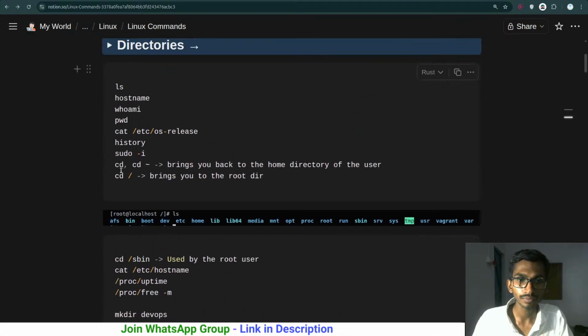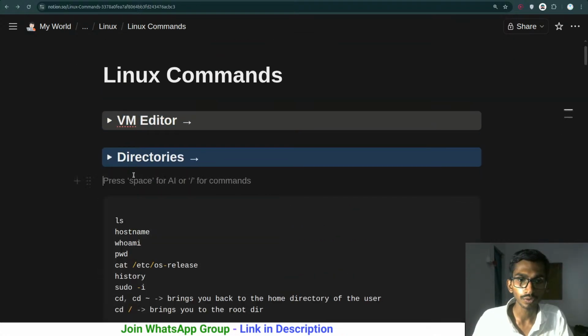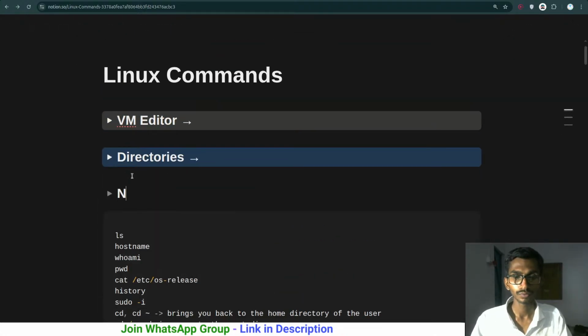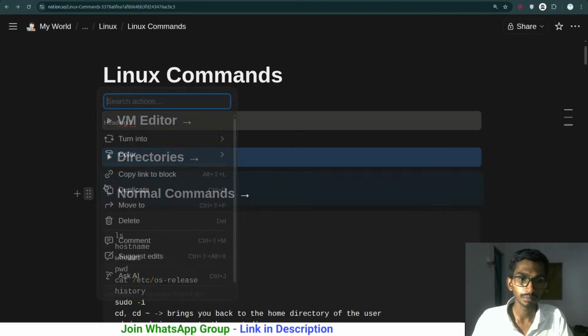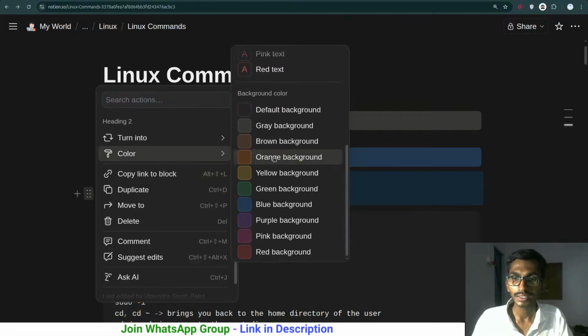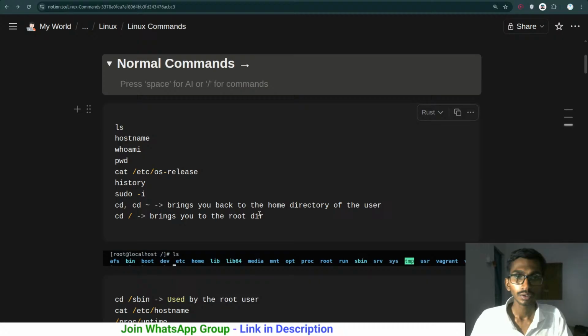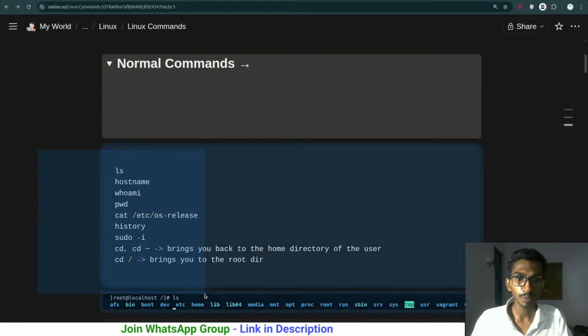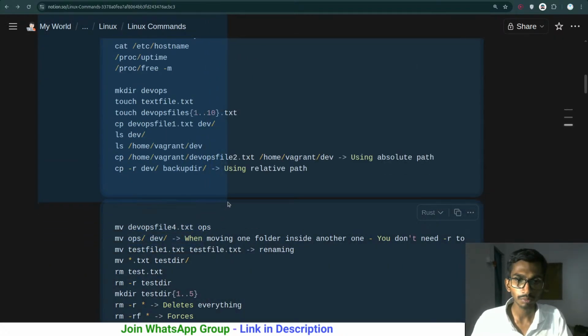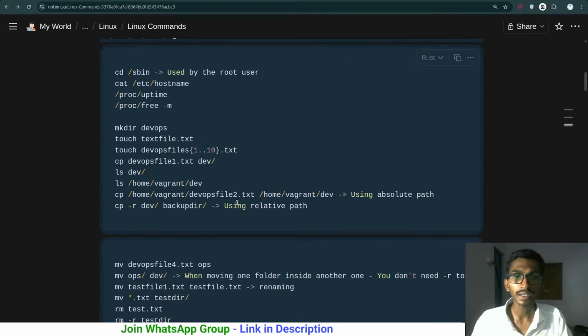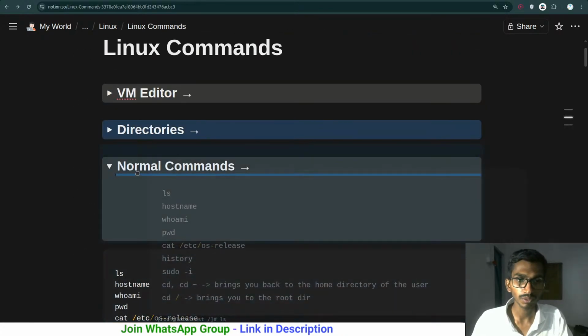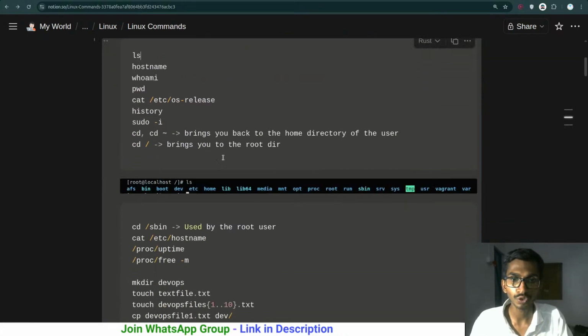So let me do one thing. Create one more, ts2 normal commands. Now the name may not be the best one over here, but okay, never mind. These are the normal commands. Normal commands in the sense normally the commands that you use, as simple as that. And I'm gonna be pasting them over here, and I'm gonna be talking about them one by one. So like creating a directory, removing the things and all, that is what is mentioned over here. So we have gone through them.